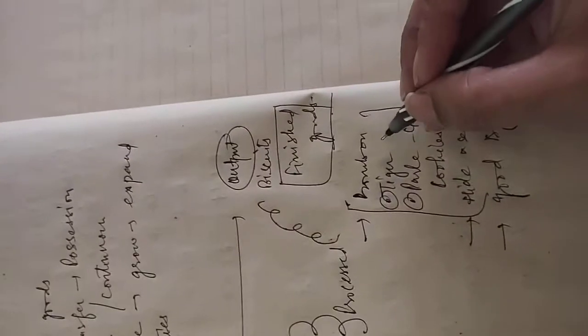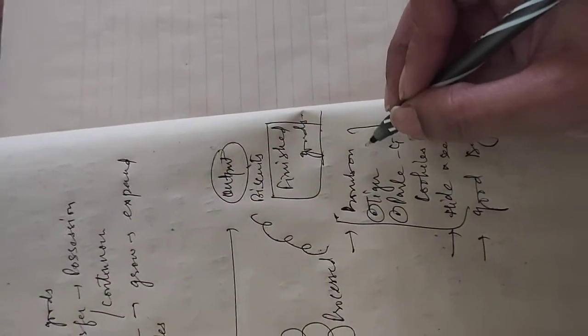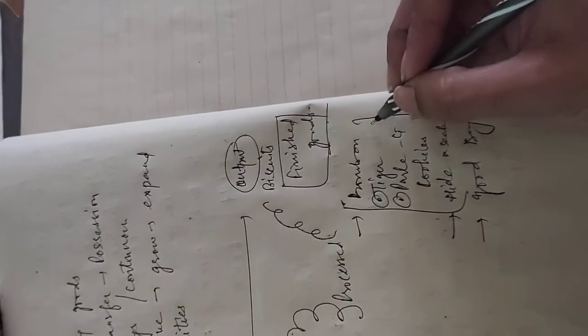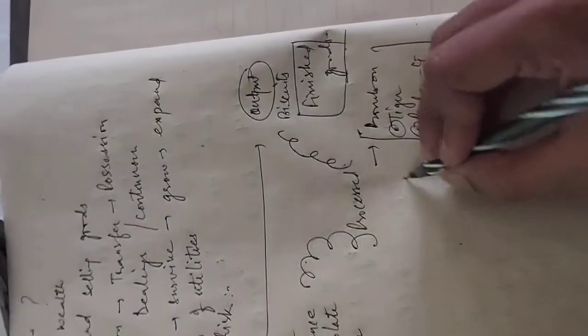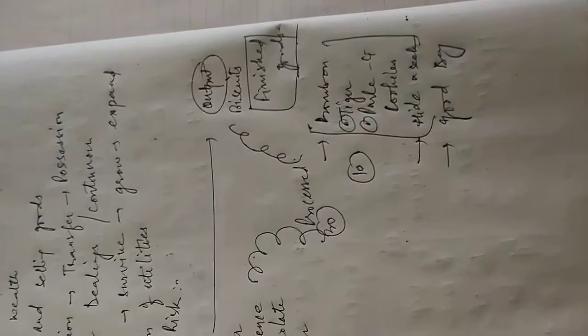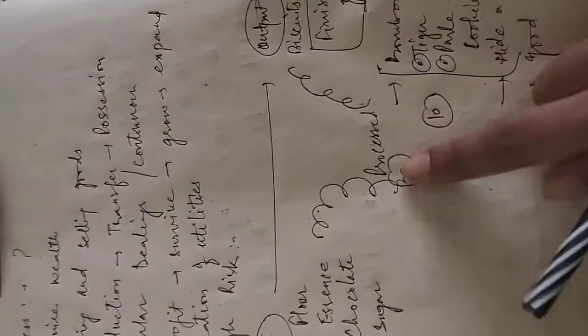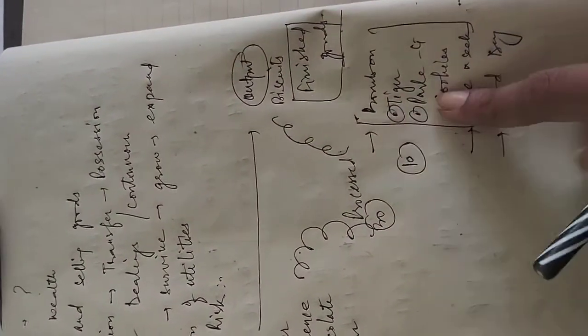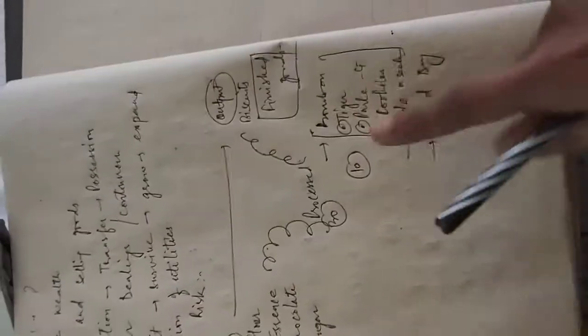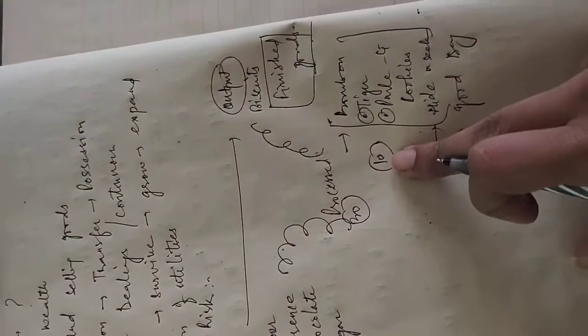But some firms, beta, are at risk. Why? Because Tiger and Parle G both provide biscuits at rupees 10, whereas Bourbon, I don't think it starts below 30. It's around 30, the minimum packing. So Bourbon is facing competition from Tiger and Parle G, because they are giving high competition. The person will feel, I will buy 3 units of Tiger rather than 1 unit of Bourbon. So there is high risk.